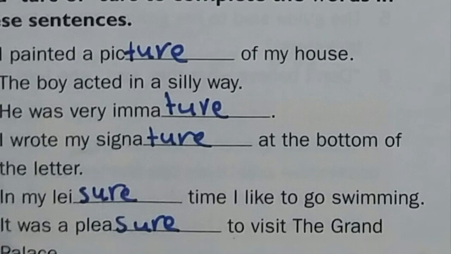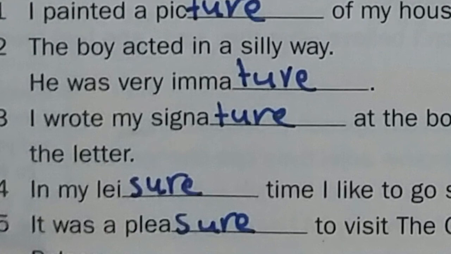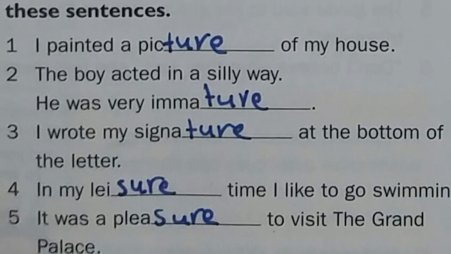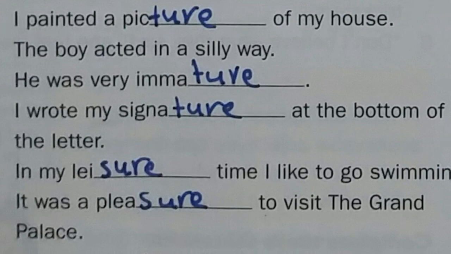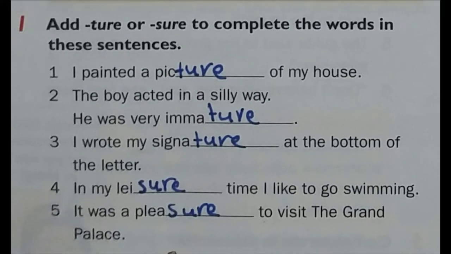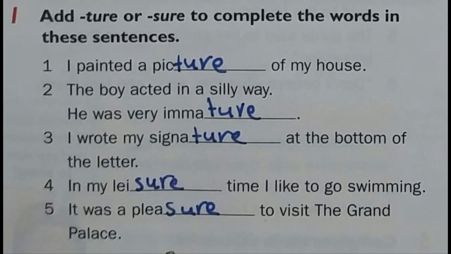In my leisure time, I like to go swimming. Leisure here means free time, أوقات الفراغ. It's leisure with the j sound, SURE. Here, it was a pleasure to visit the Grand Palace. Pleasure is SURE, like the letter j sound. But TURE is like the sounds T and S together, ch. Okay: picture, immature, signature, leisure, pleasure.